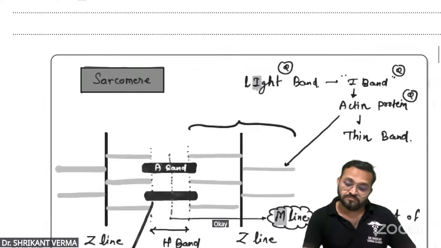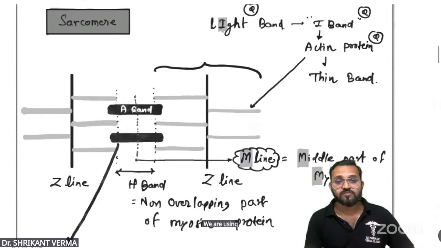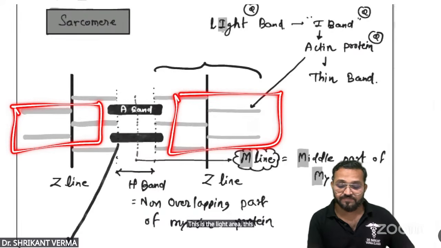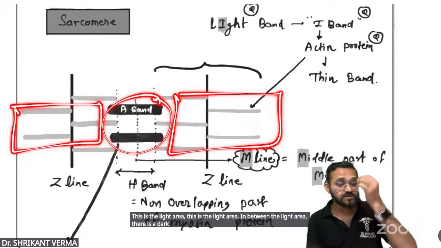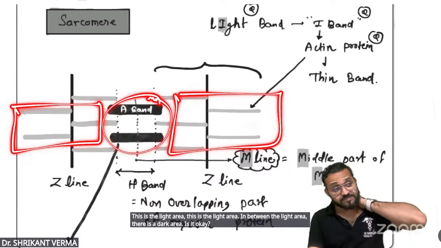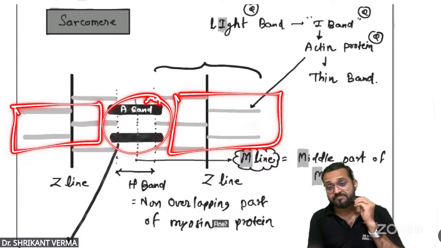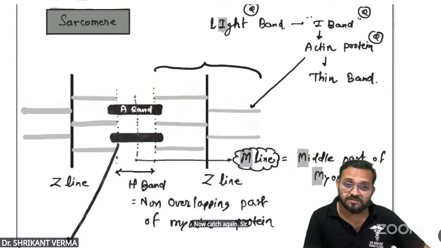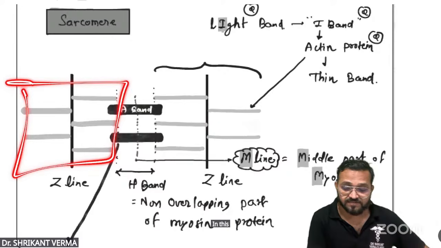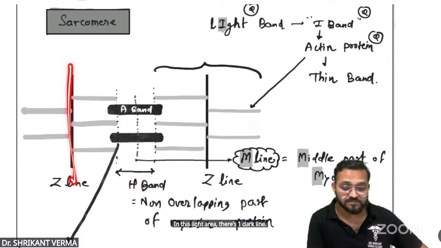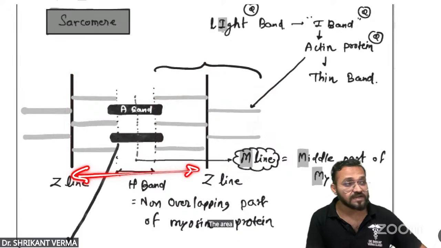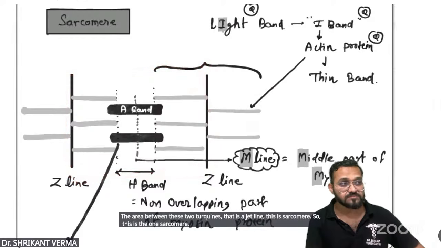Okay. Again, we are using the electron microscope. So can you see? This is the light area. In between the light area, there is a dark area. Is it okay? Fine. Now catch again. In this light area, there is a dark line. The area between these two dark lines, that is a Z line, this is a sarcomere. So this is the one sarcomere.